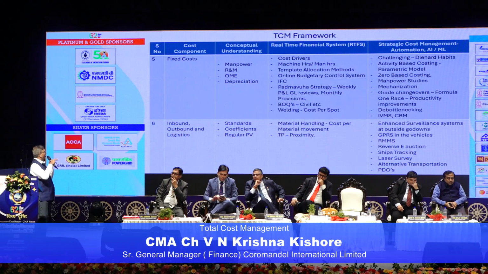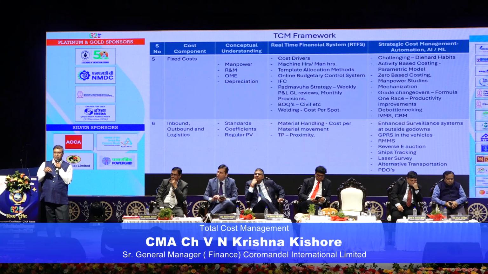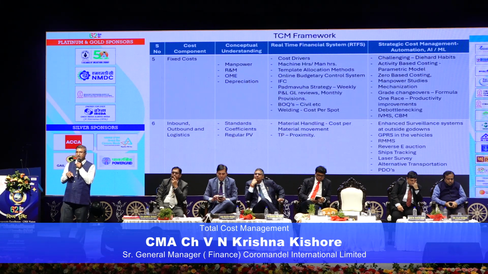Then the online budget control system, sir has explained about quantum costing. How we have done online budget control is that every purchase request comes to the finance department for finance concurrence. It is not bureaucratic, I will explain. If the finance person collaborates so much with the business or operations and understands the operations very well, they can put 1 or 2 simple questions. Is it worth spending? And do you have the budget?